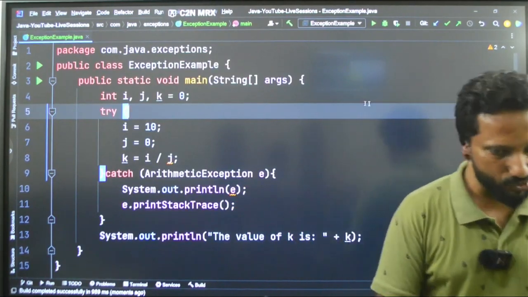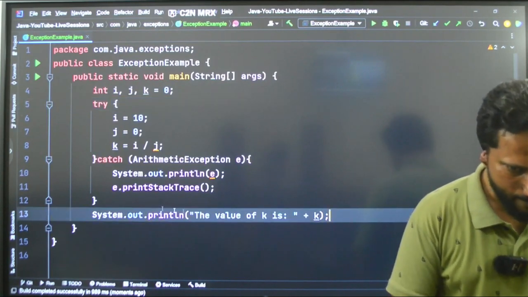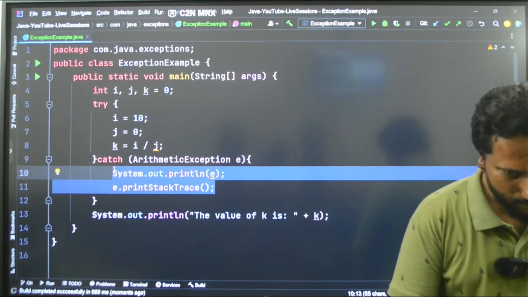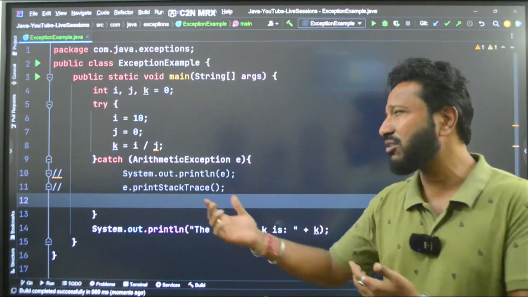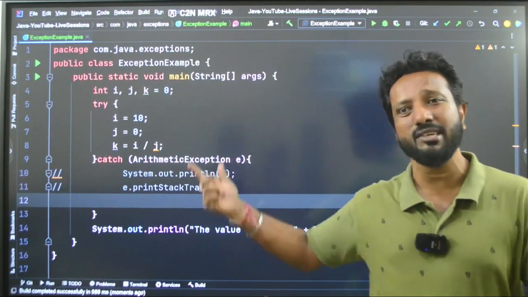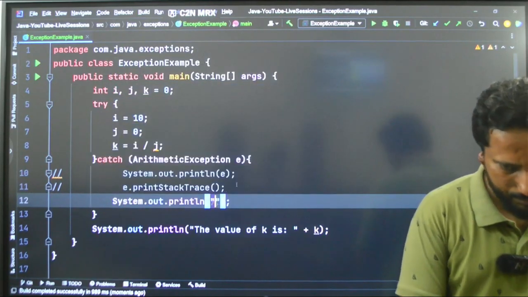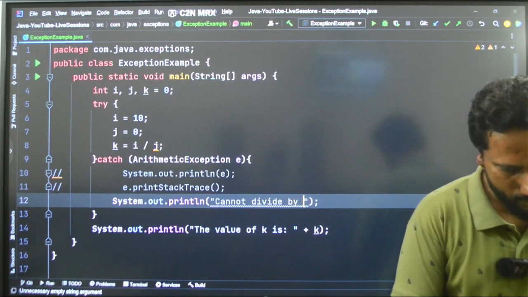Now let's do one more thing. Rather than printing all these things, I'll just comment them out, and for better understanding of the user, because the user does not understand what is divide by 0, you can give a customized message like this: Cannot divide by 0.